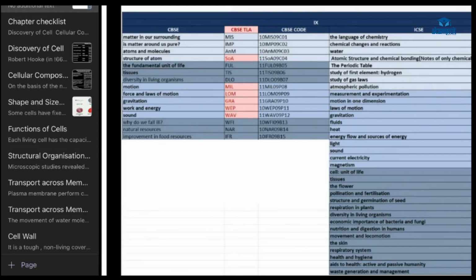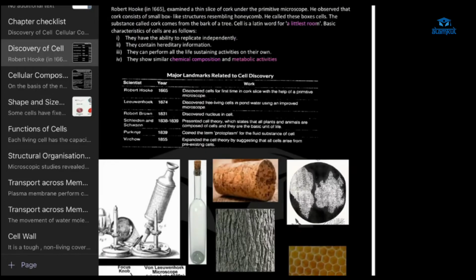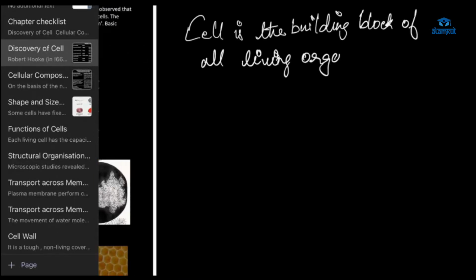Okay. Now, I'm going to teach you the fundamental unit of life, the first chapter of biology. What is the fundamental unit of life? Cell is the fundamental unit of life. Cell is called the building block of all living organisms. Why do we call cell the building block of all organisms? Because cells form tissues which then form the whole body.